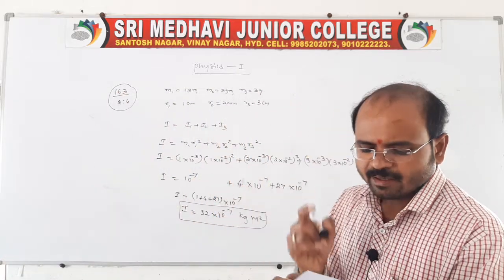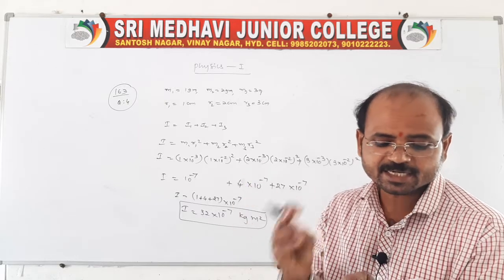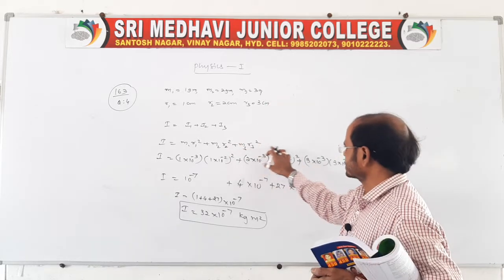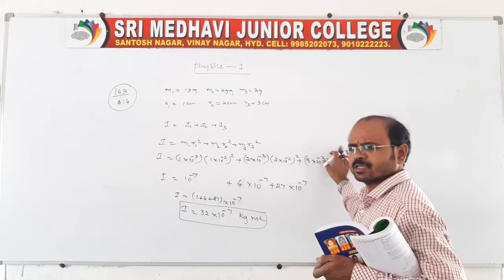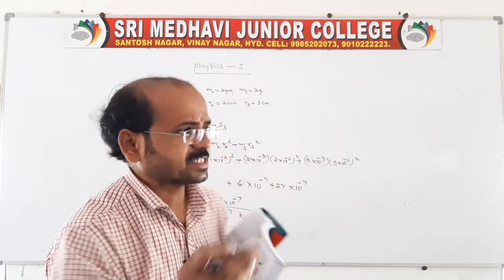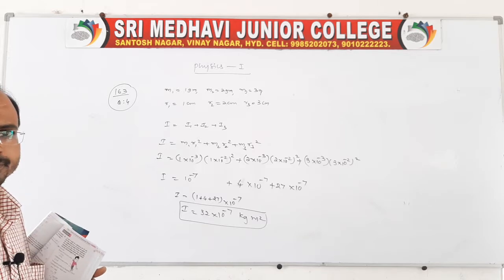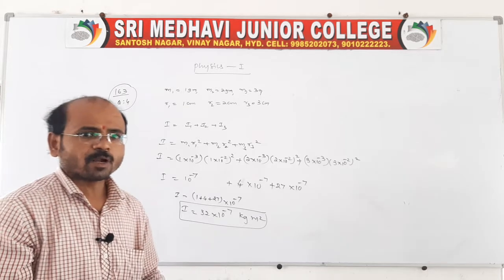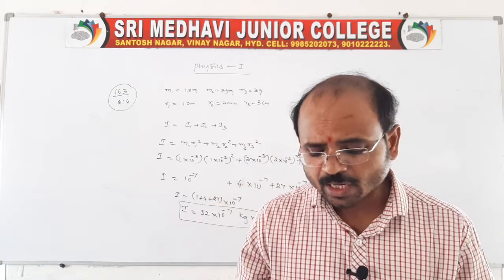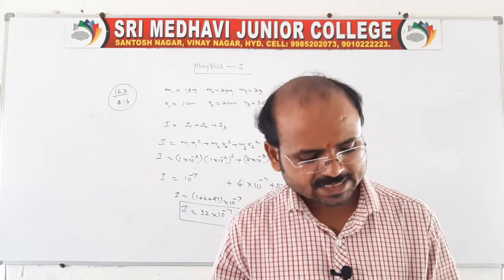Suppose, as in the question, there are 100 particles placed at different places. Yes, you take the same way, plus up to 100. So there will be a calculation problem. Instead of taking 100 particles, suppose you go through it for 3 particles, it is enough. If you want to do that problem, yes, you do it with the material given as 100 particles, calculating by using the 100 particle masses.